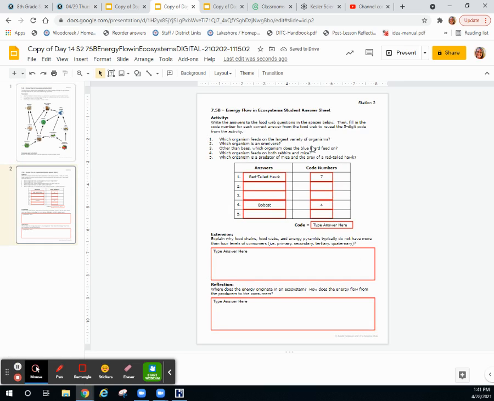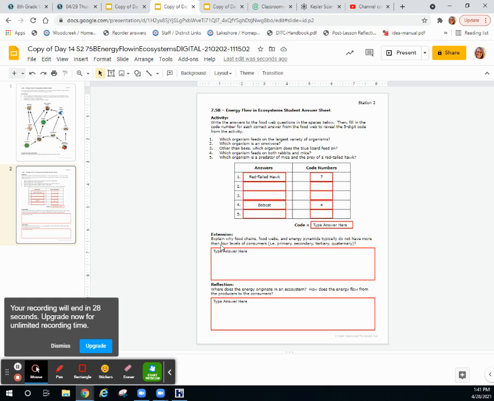So for number 4, which organism feeds on both rabbits and mice? That answer was bobcat, and the code number was 4 because that is the number that's next to the species on my food web. You're going to continue to answer questions 2, 3, and 5, and you will get your code from the 5 digits that are revealed at the end. Okay, so you have to answer all of the questions to get the correct code.